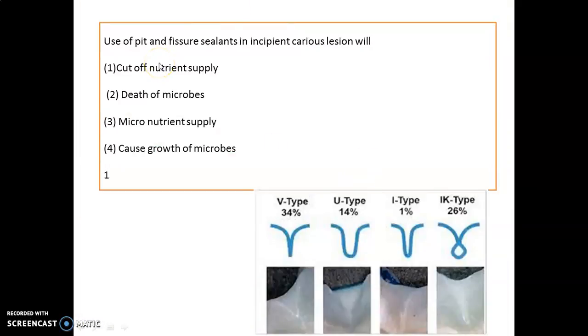Let's see another question. The use of pit and fissure sealant in an incipient carious lesion will help in what? They cut off the nutrient supply of the bacteria. We have 4 types of pit and fissure: V type, U type, I type and IK type. Remember, V type has the highest frequency, around 34%. In this diagram you can see the cross section picture, that can be your image based question. You can see it's a V type, U type, I type and the IK type.